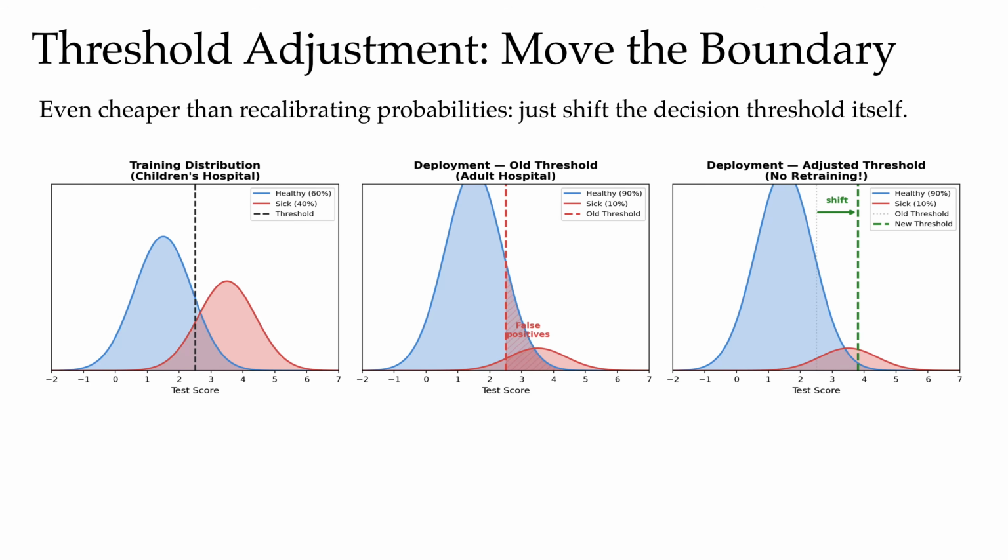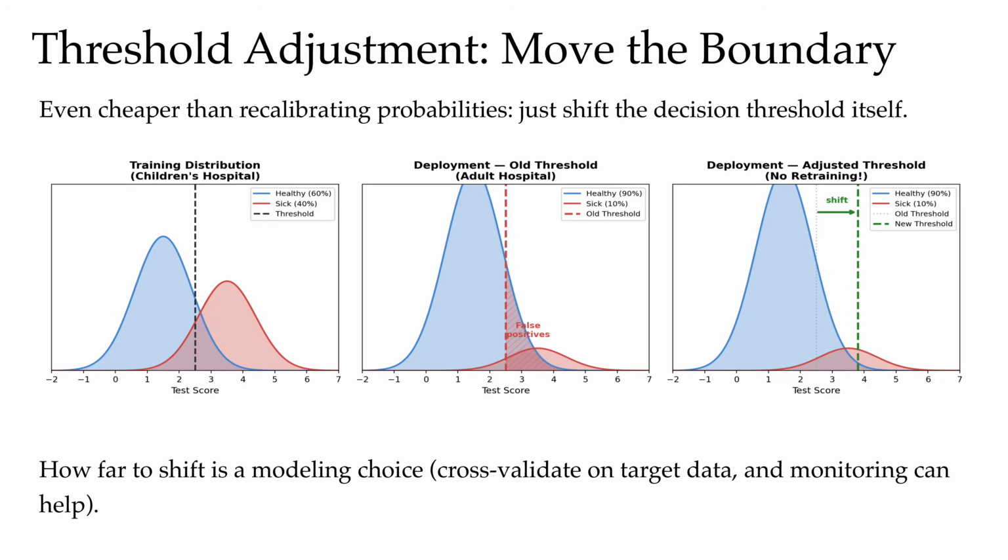And in a hospital setting, that translates directly into wasted tests, anxious patients, and clinicians burning out, all from one stale number. The right panel shows the fix. Without touching the model's weights, we simply shift the decision threshold to the right. We become more conservative. And this effectively is the same Bayes' rule idea. When the prior moves, the same evidence should lead to a different posterior decision.